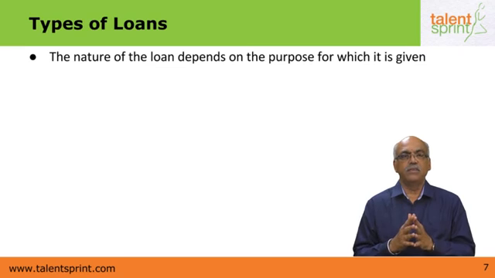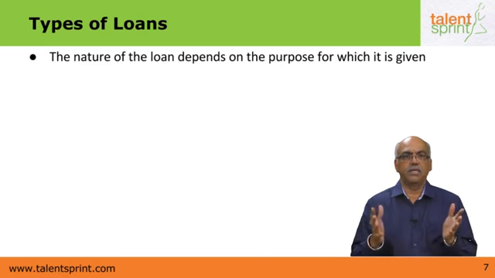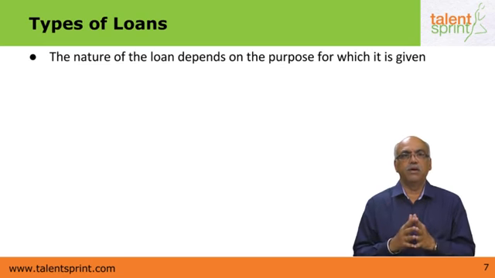A term loan is given for the purpose of a long-term loan relationship, for example, for the purchase of machinery. That is, machinery may cost a few lakhs of rupees. It cannot be repaid by the borrower within a 1-year period. So normally these loans are given for a 5 or a 10 or even 15-year period. That's called a term loan. And of course, a demand loan is that which is repayable on demand, normally within a period of 1 year.